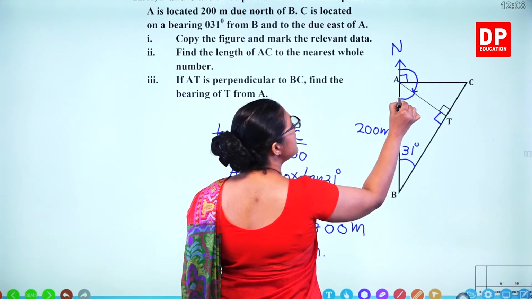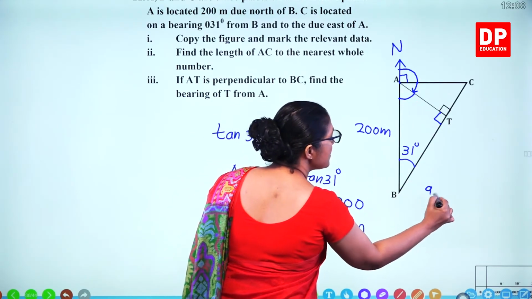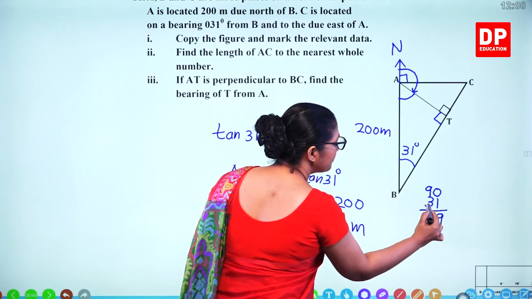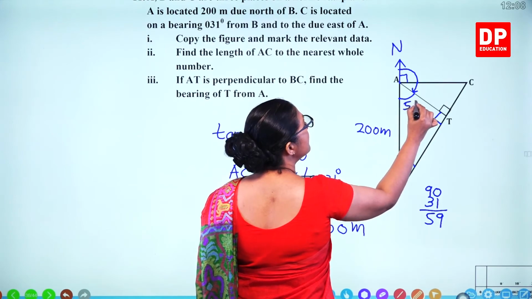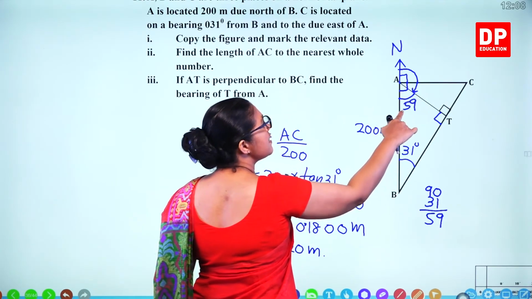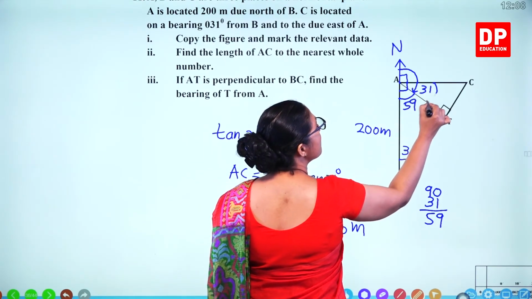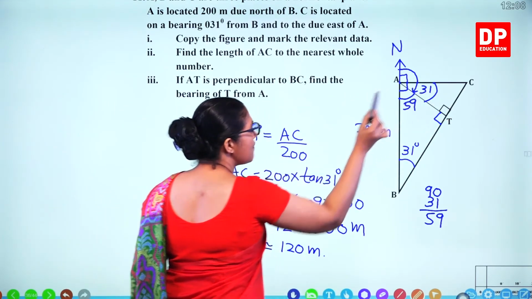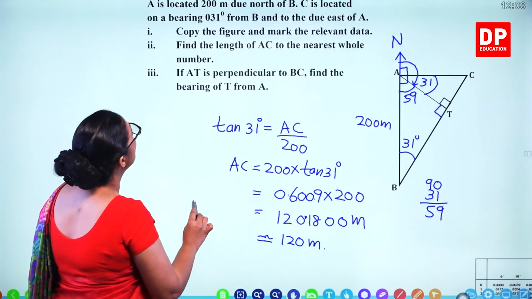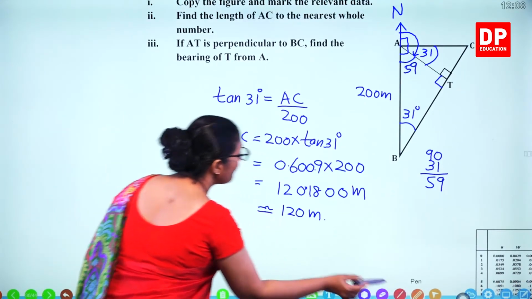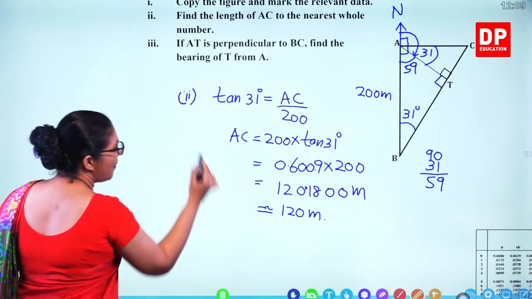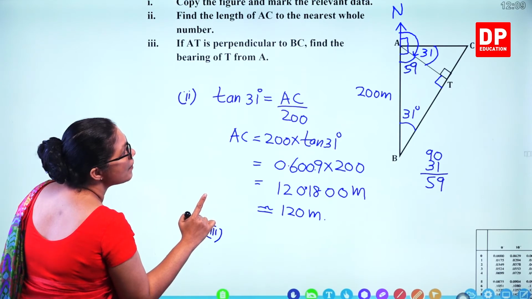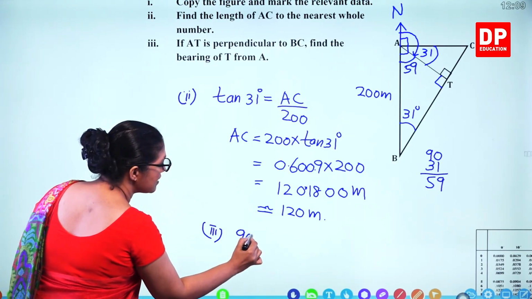So what is this angle? 90 minus 31, you get 59 here. Again, this is 90 degrees, so this is 31 again. Now, what is the bearing? 90 plus 31. So you get the bearing from A, that's 90 plus 31.